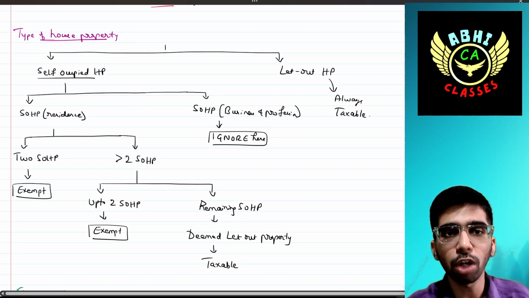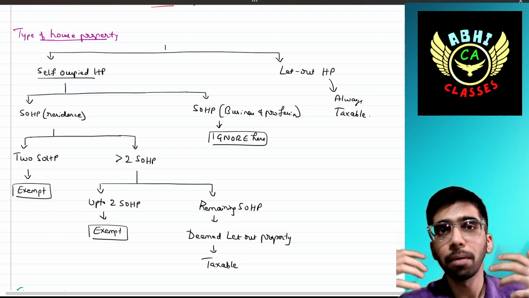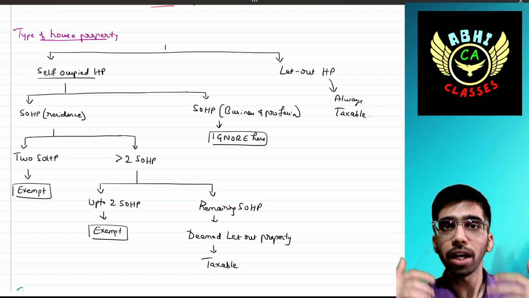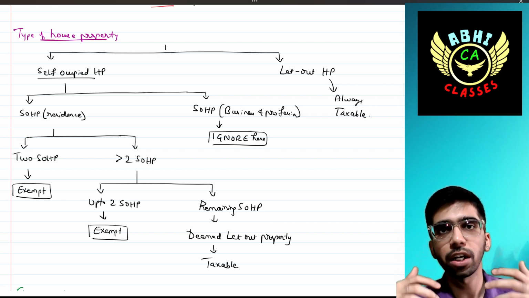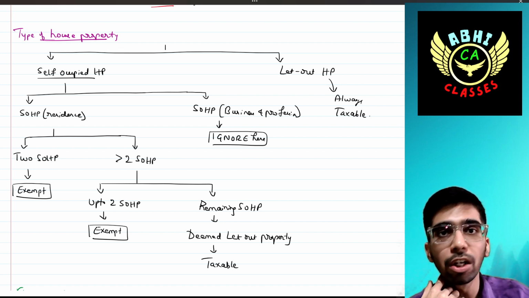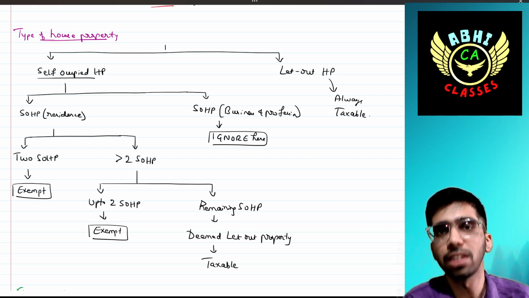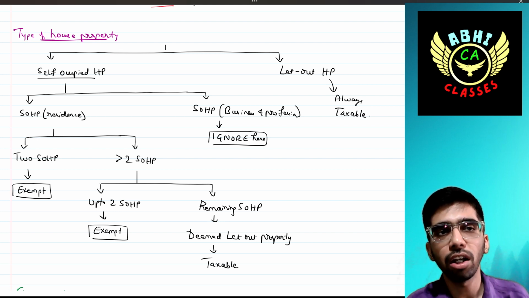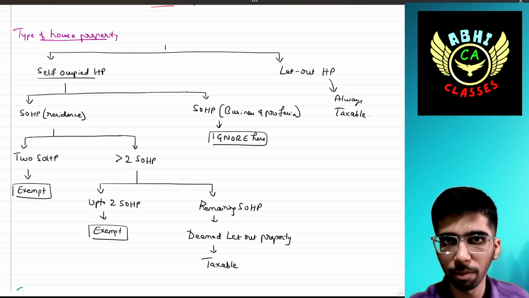If the self-occupied house property is used for business or profession, for example, I am a doctor and I am using my house property as a clinic, then whatever income is generated in that clinic is not treated under income from house property. It should be ignored for income from house property, because it is treated as business income. Another type is let out house property. It is always 100% taxable.